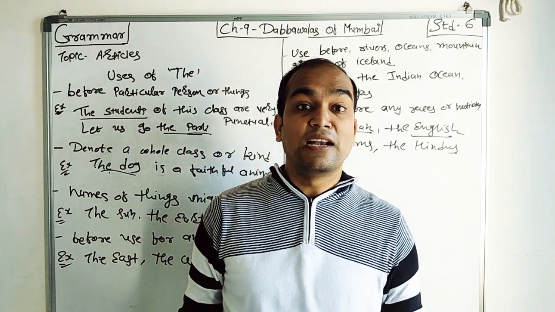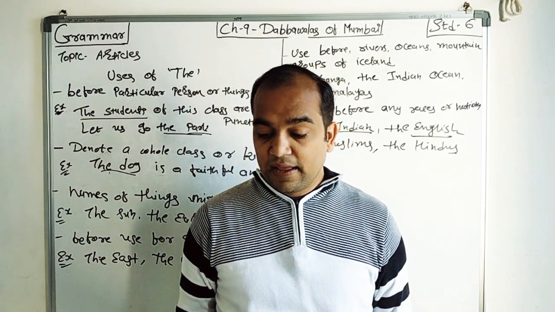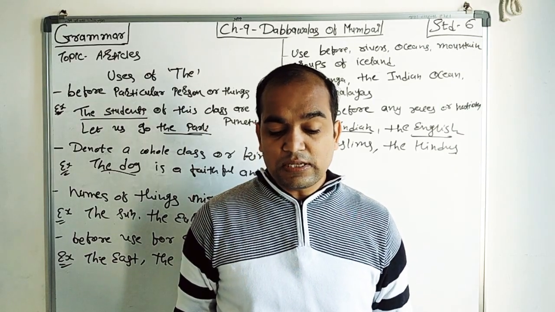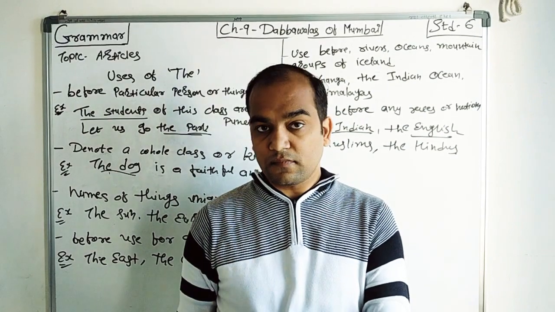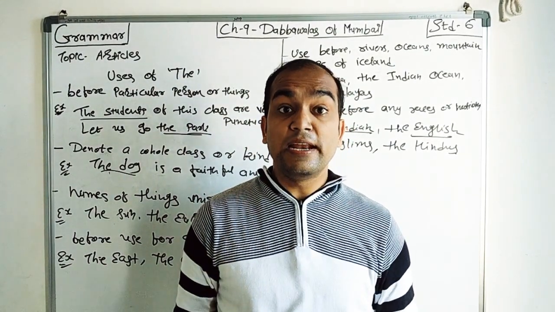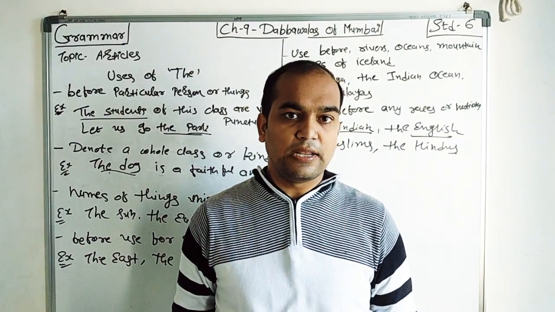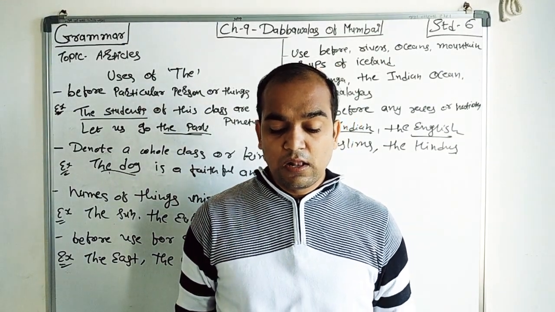Ships like the Titanic, right? The Titanic. Historical events. Which is the historical event? We have to use what? The Independence Day, right? We are saying "the Independence Day". We are not saying "an Independence Day". The Independence Day, the Republic Day, right? That time we are using article "the".